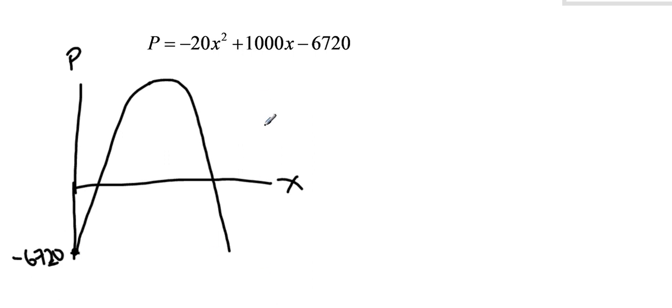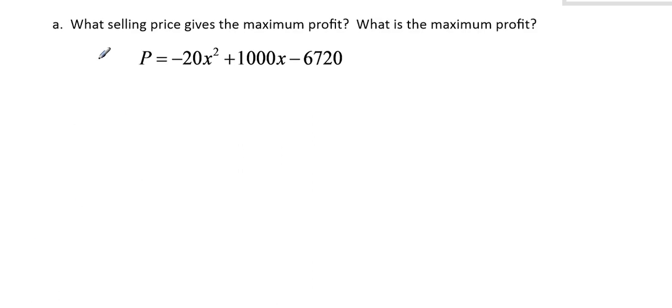So this is the scenario of the question. We've got the dollar price of the shirts, and we've got our profit, and we're not starting at 0. We're starting below 0. We're starting at losing money. So we want to eventually make money, I assume, if we're this business. So let's see what we're supposed to do. What selling price, so what value of x, gives the maximum profit, and what is the maximum profit?